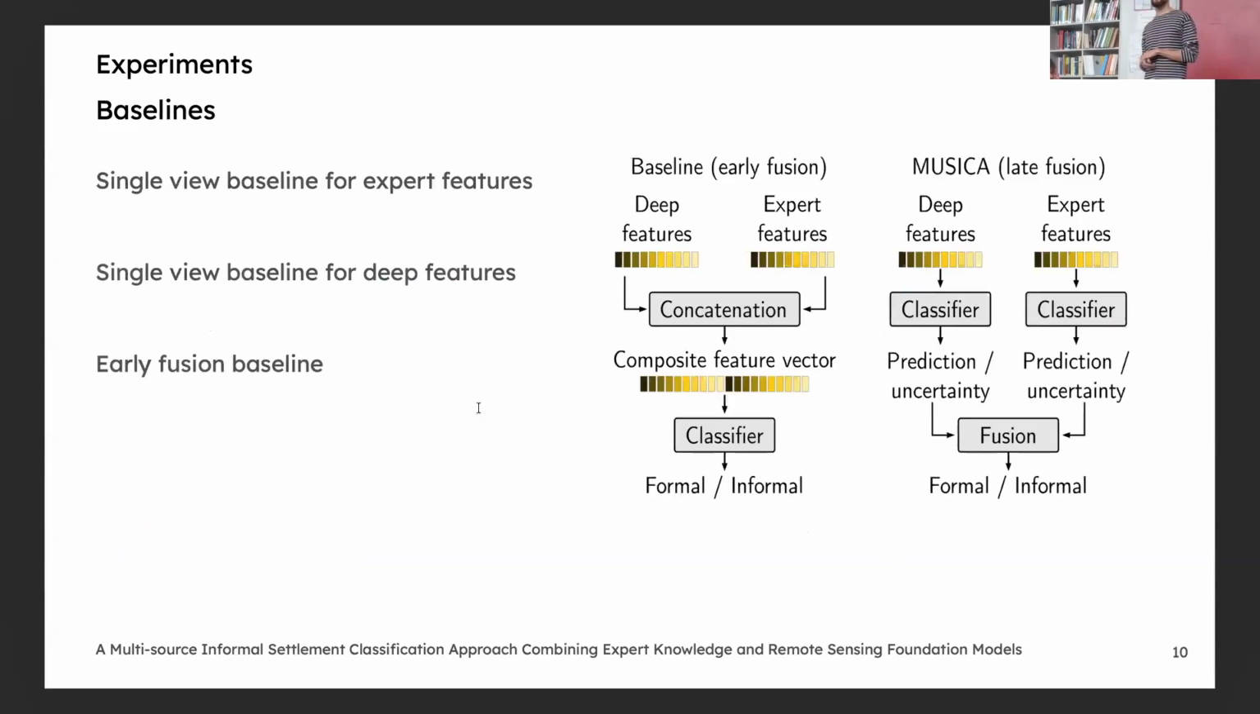We compared our approach with three baselines. So first, we have a single view baseline for expert features. So we use one classifier with the expert features, one classifier with the deep features. And we have also a straightforward early fusion baseline in which we concatenate deep and expert features in a single feature vector, and then we classify it.